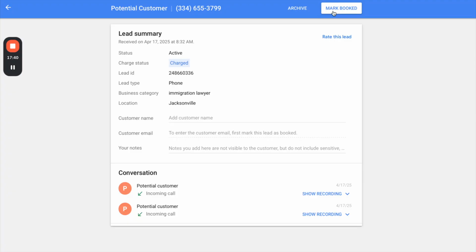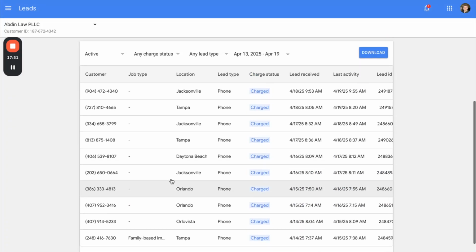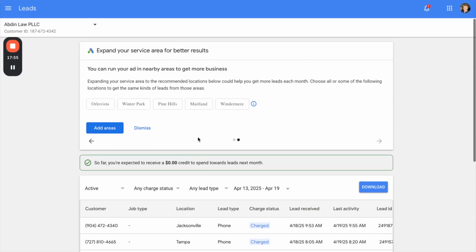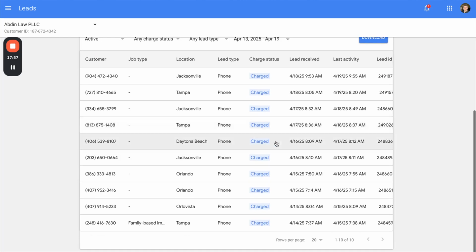If it didn't work out, or you're just doing a cleanup and a purge, just archive it and delete the lead. Obviously, assuming you've already collected the information and spoke to them. Just do these cleanups. Don't keep this stacked up. You don't want 50 leads going back 3 months in this tab here, because you will notice Google will penalize you. So in this case, they're doing okay, right?